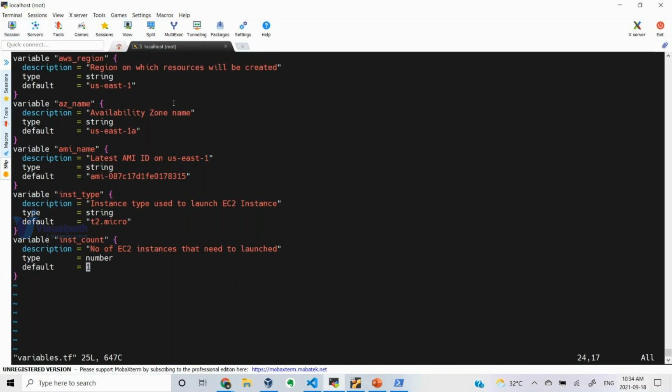Simple, right? No need to go to the actual Terraform file and search for that particular parameter where it is, and no need to modify there. Directly we can come to the variables.tf file. You can modify whichever parameter you want to, and then you can just deploy. Okay, so this is how we can simplify our job.